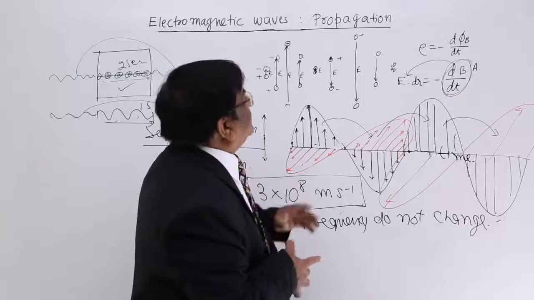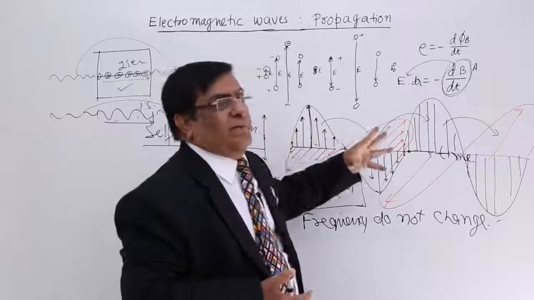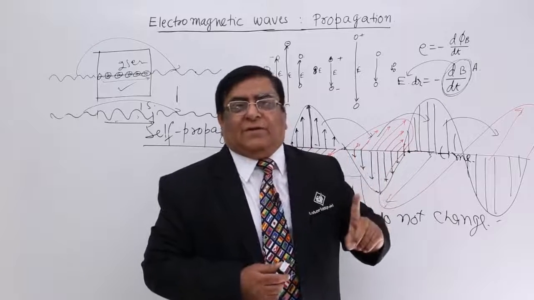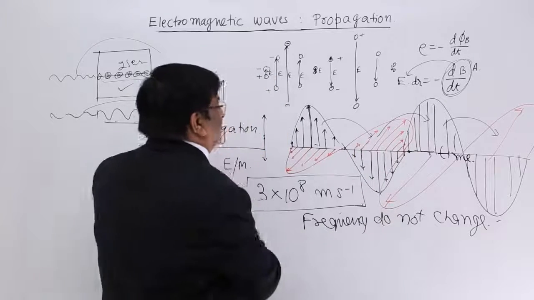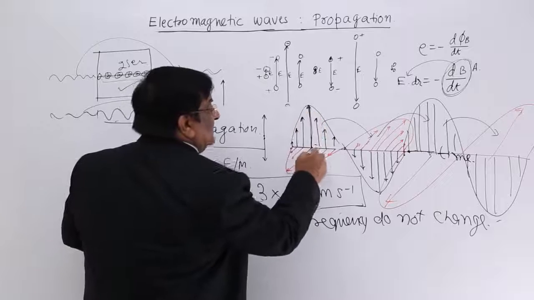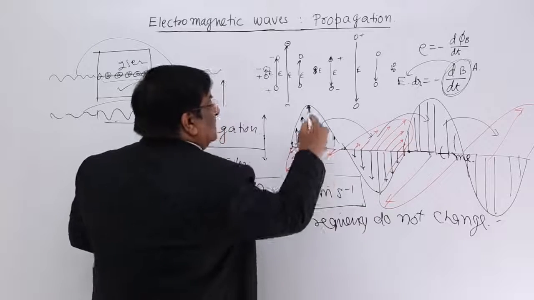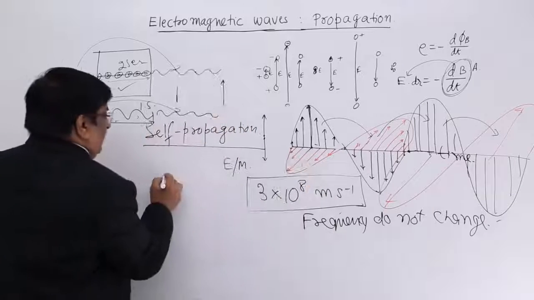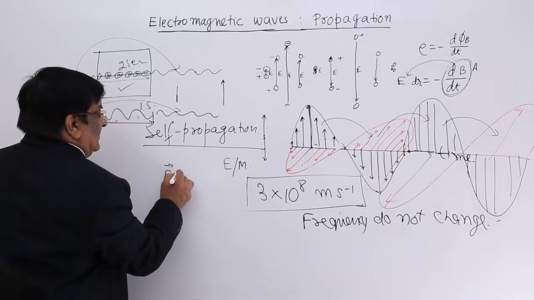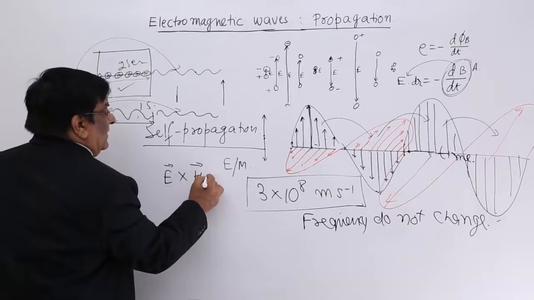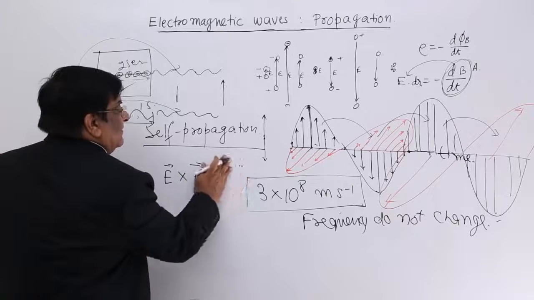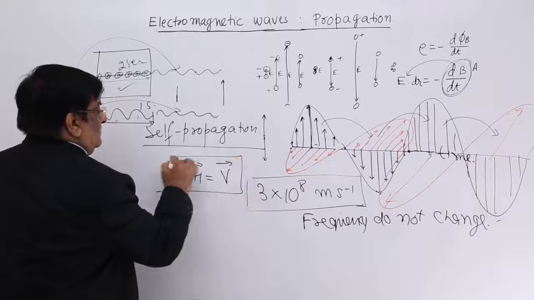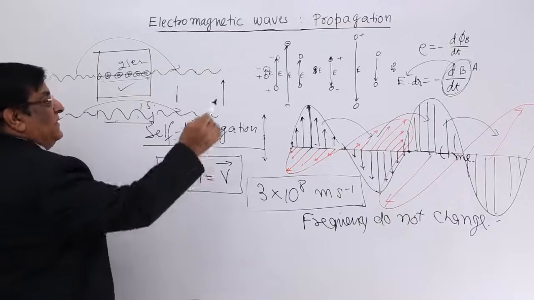Okay, so these are a few things of propagation, how it is made and how it moves. Remember the direction. If this is I, this is J, this is K. If this is J, this is K, this is I. So here we have the electric field direction, the magnetic field direction, and this is the velocity of the light, the velocity of propagation.